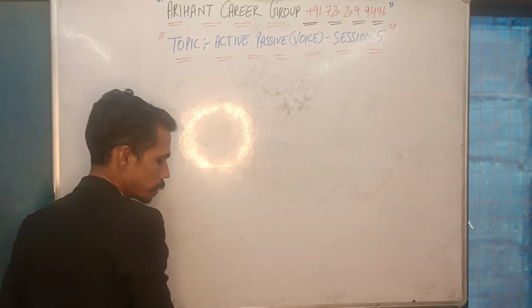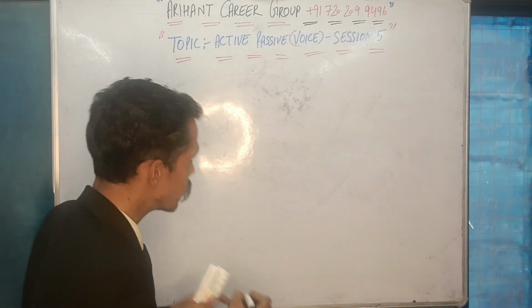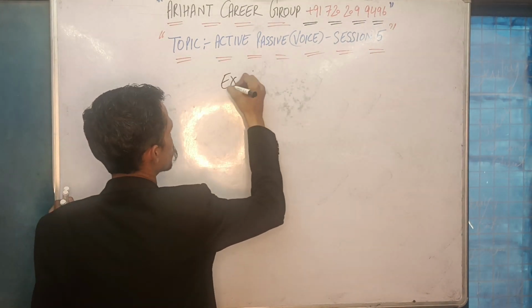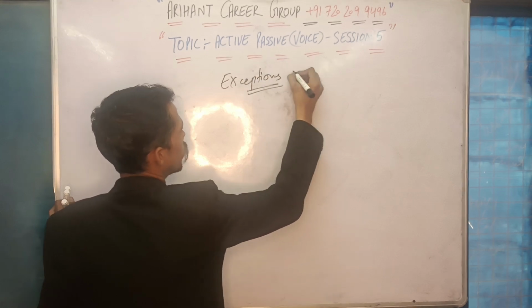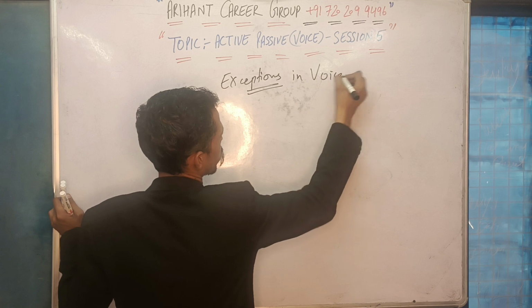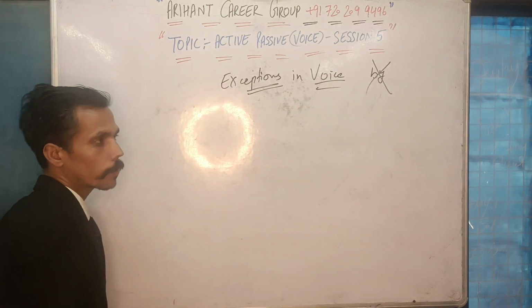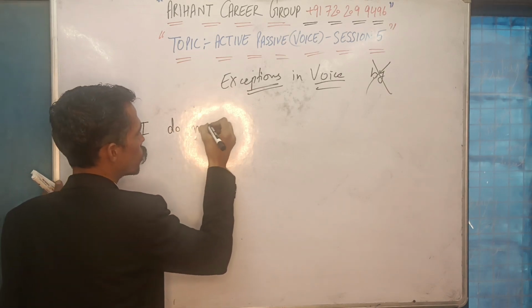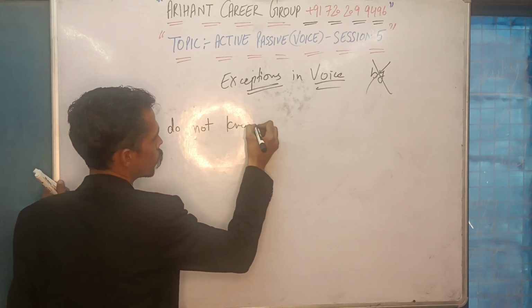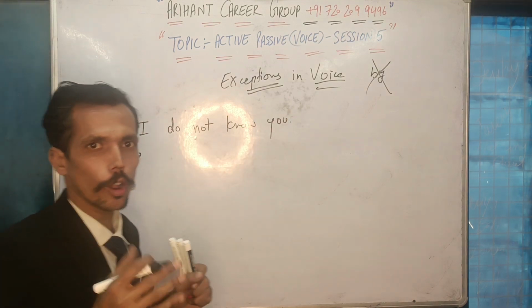Now I shall be writing such sentences where you do not use by. Some exceptions are there. Please note down such exceptions. Exceptions in voice, in active passive. That means where you will not be using by. Generally we use by. For example, if I say that I do not know you. No is the first one. I do not know you.